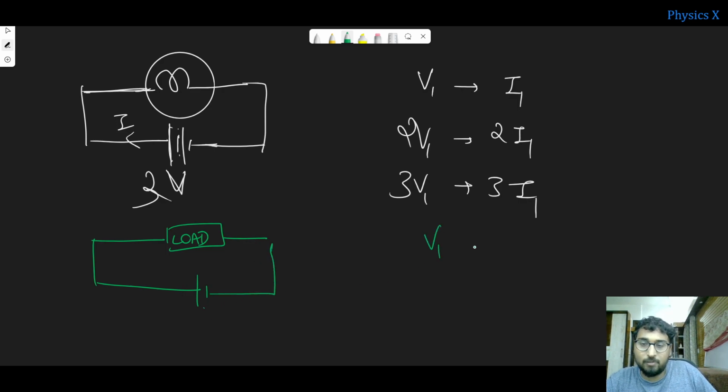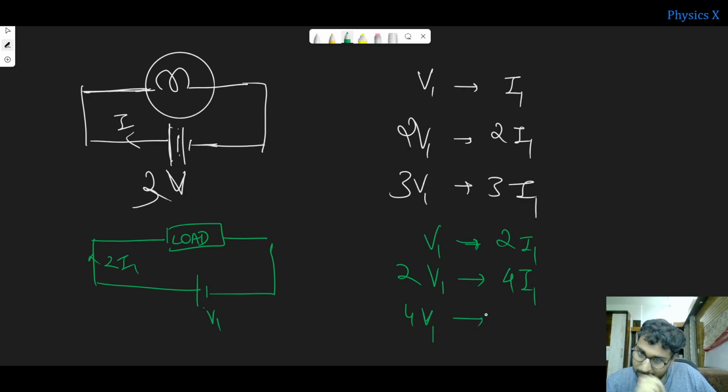Suppose here when the voltage was V1, the current was 2I1. Then I increased the voltage to 2V1 and got the current as 4I1. So when I quadruple the voltage to 4V1, let us say the current becomes 8 times.